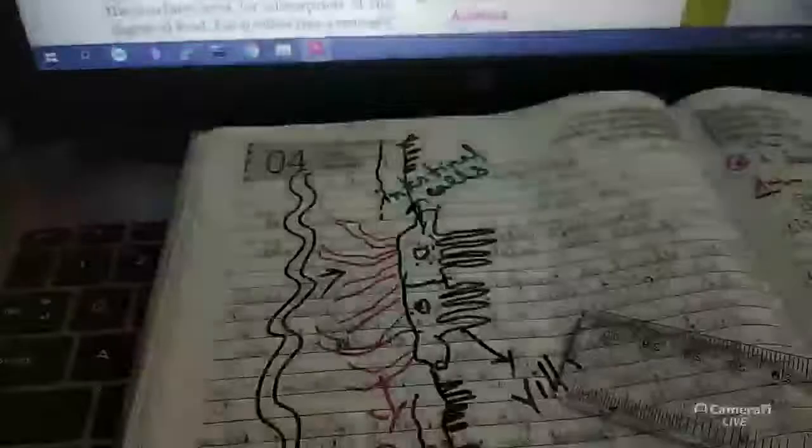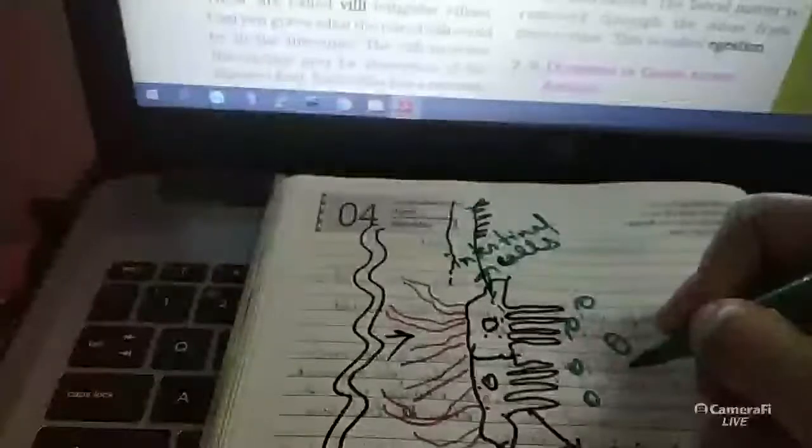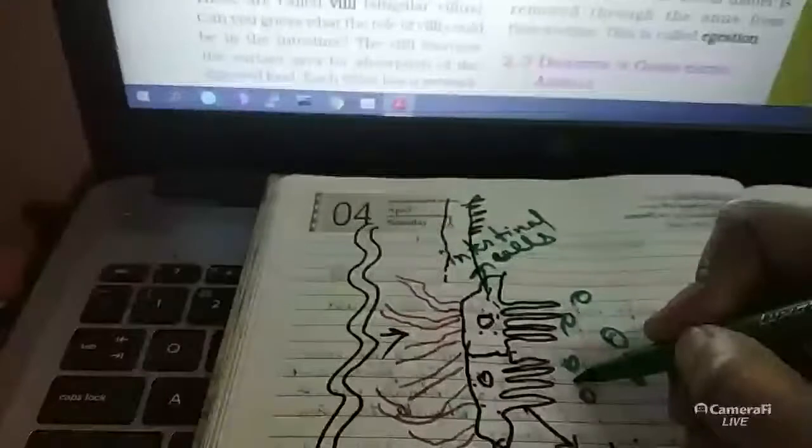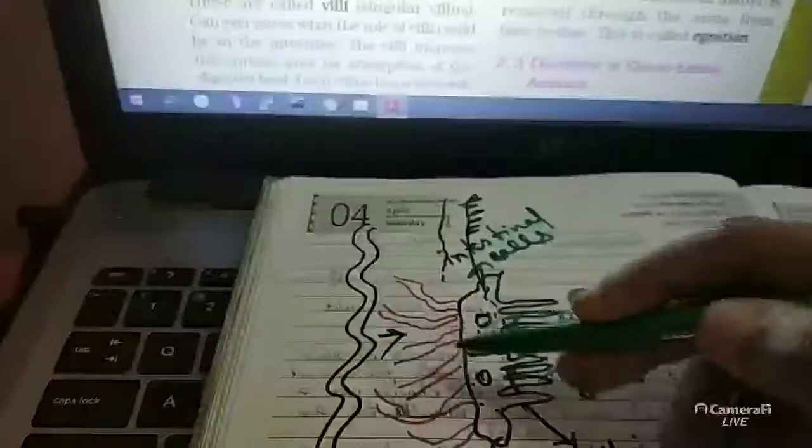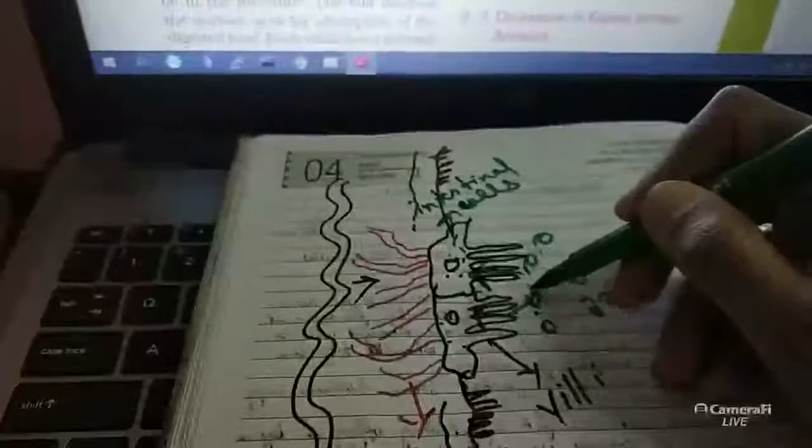This is the inner wall of the small intestine. These are called villi. And here you can see the digested food. These digested food particles are absorbed by the villi of the intestine. These are the intestinal cells, and these finger-like projections absorb the particles.